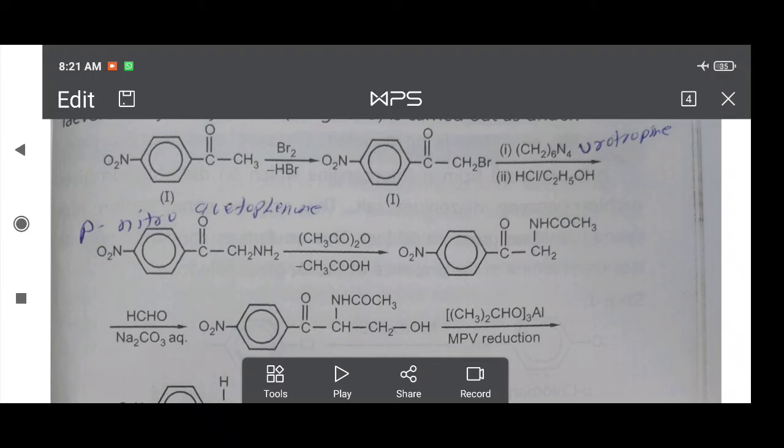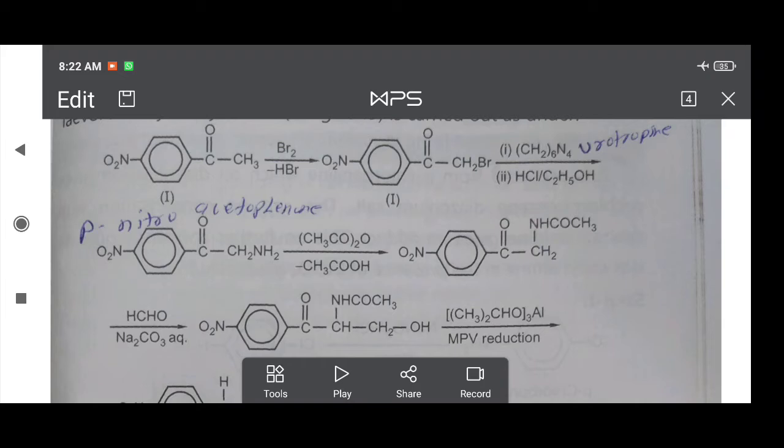In the last lecture, I discussed with you the synthesis of some selected drugs. Drug number 1, isoniazid. Drug number 2, ethambutol. These two drugs are used as anti-tubercular drugs. Then the third drug is paludrine. Paludrine is an anti-malarial drug. The fourth one, benzocaine. Benzocaine is used as a local anesthetic.